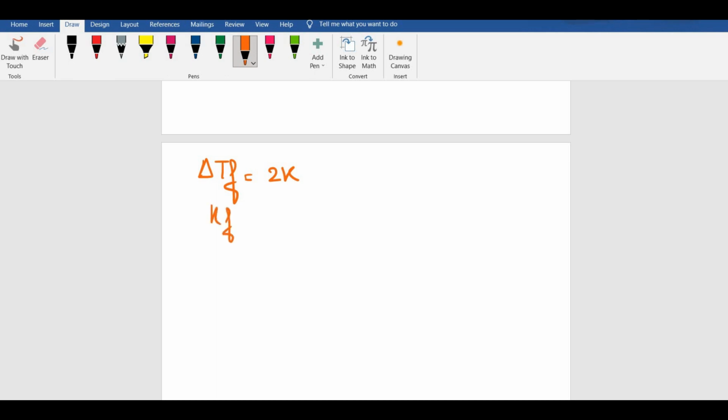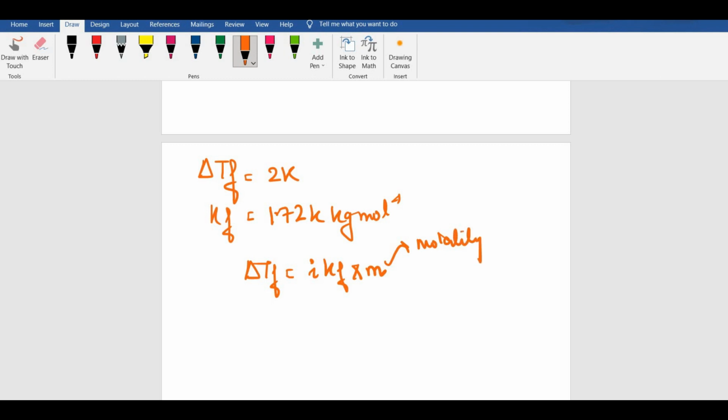You have been given the Kf value, which is 1.72 Kelvin kg mole inverse. And the solvent is 50 gram, and the solute is 20 gram. So what do we know? That delta TF is equal to i into Kf into m, where m stands for molality. And how is molality defined? It is defined as number of moles of solute, in this case that acid, divided by mass of solvent in kg. Right? So first find this one out, the molality part.